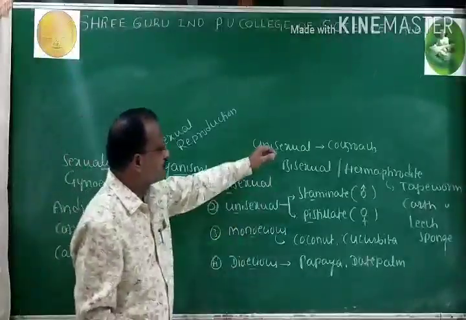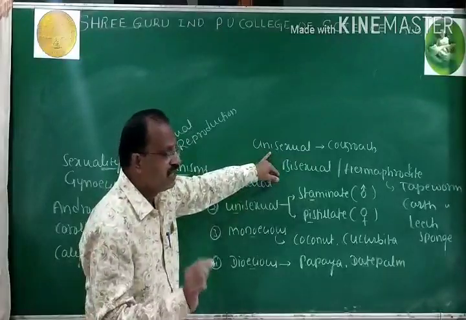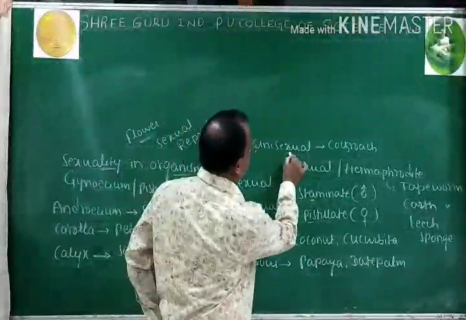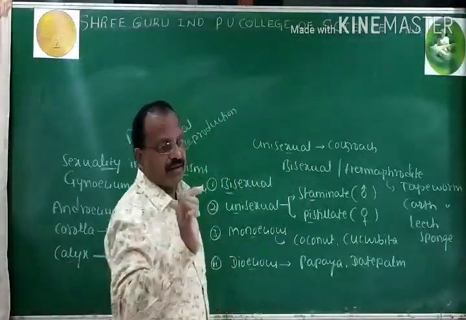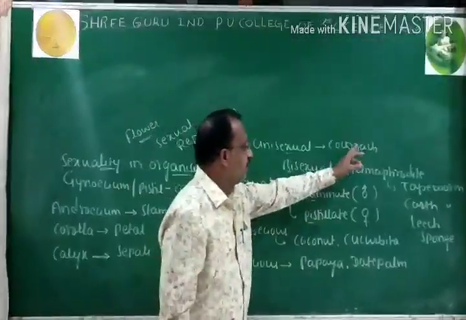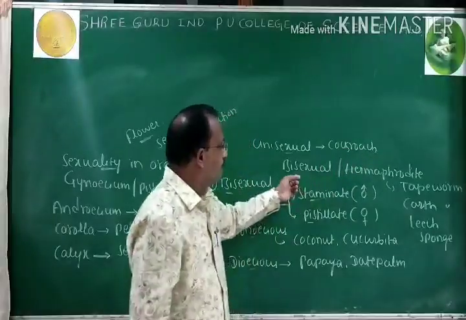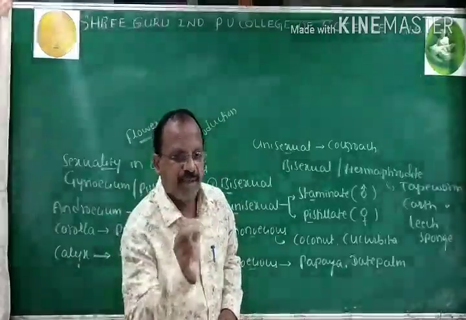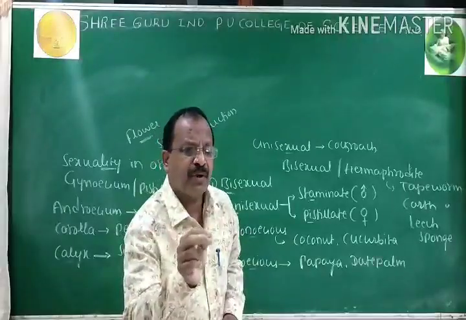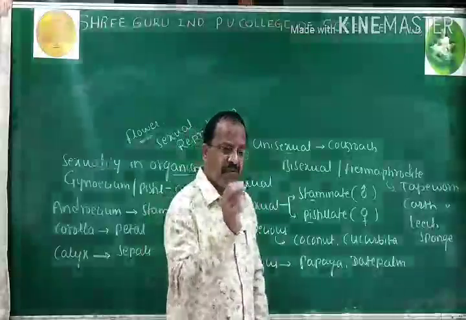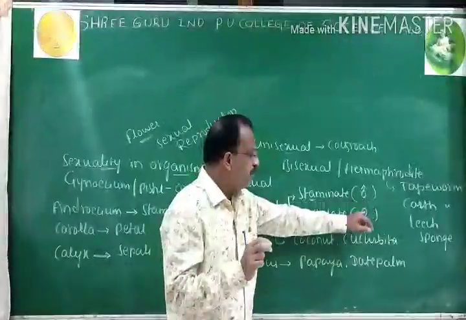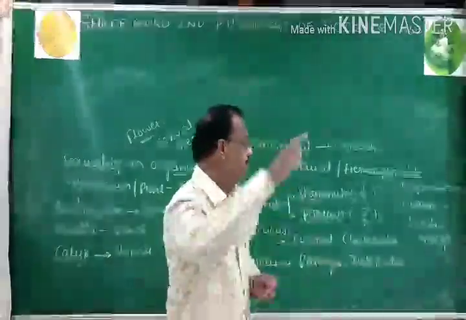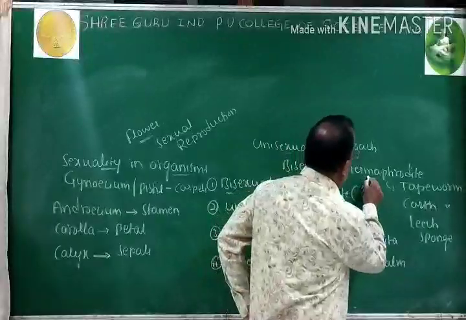You can also notice unisexuality and bisexuality in the case of animals. Unisexual, it is having only one sex. For example, cockroach. Bisexual is also called hermaphrodite. When male and female reproductive structures are present in the same organism, then it is called hermaphrodite.